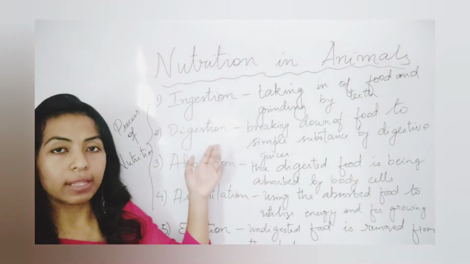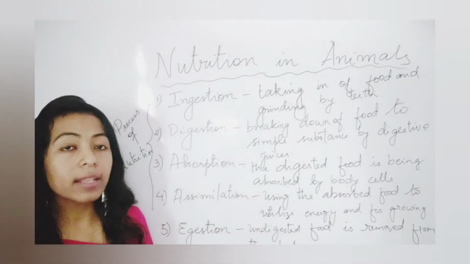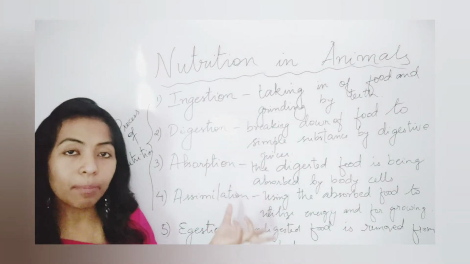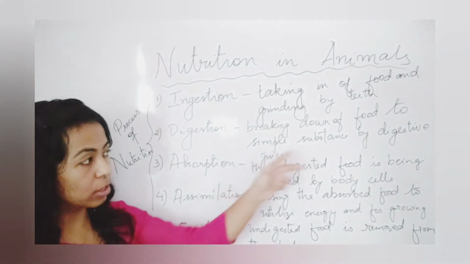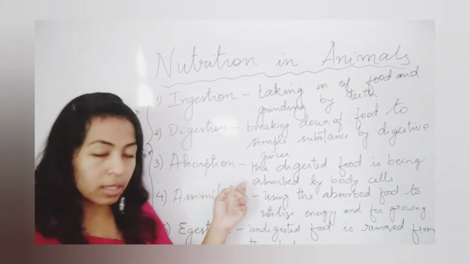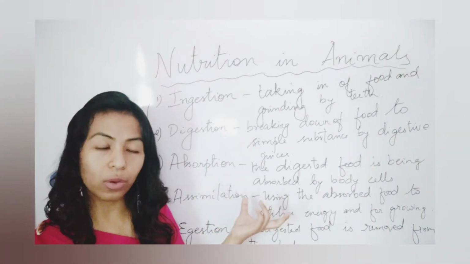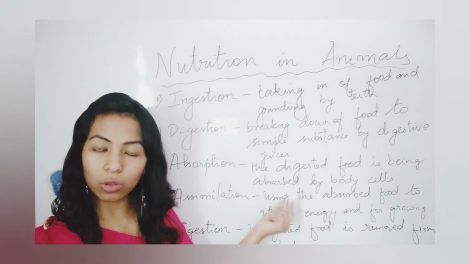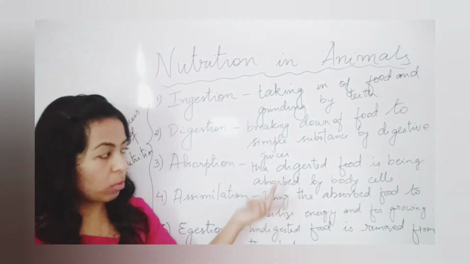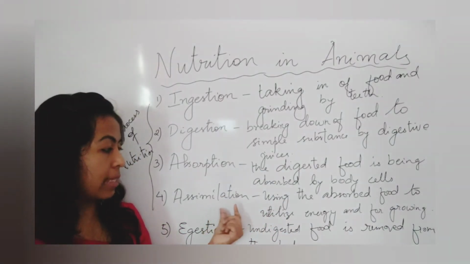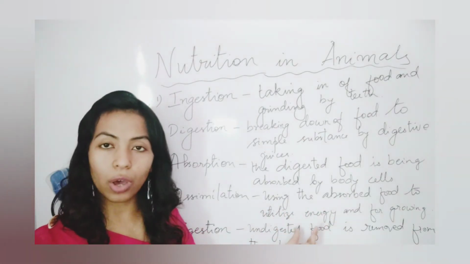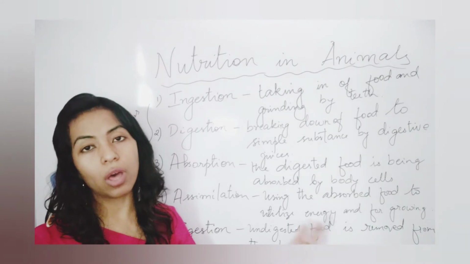Now come to the second one. The second one is called what? Digestion. It is the process by which we break down the food into simple substances with the help of the digestive juices. Now come to the third one, which is called absorption. In this third step, the digested food is absorbed through our body cells for utilization, which happens in the next step, called assimilation. And here the absorbed food is utilized for producing energy and also for growing.